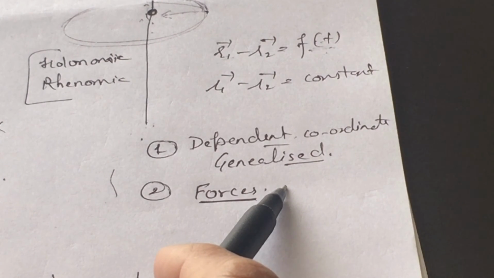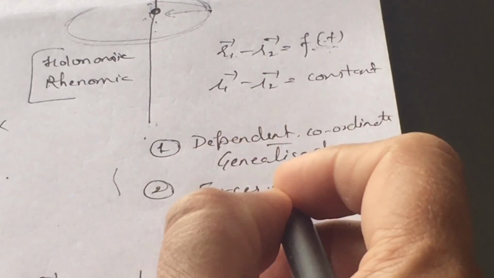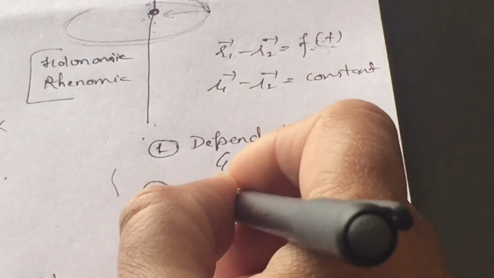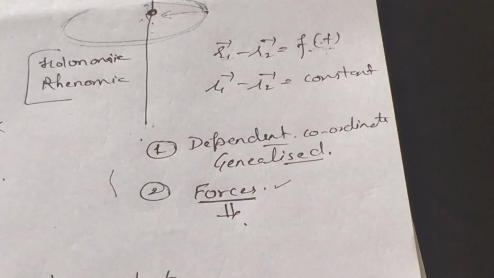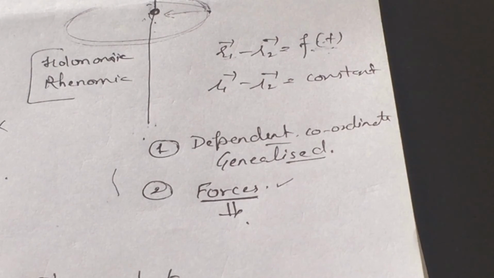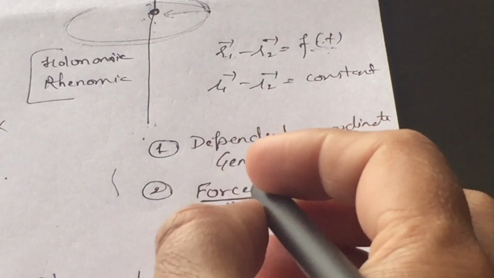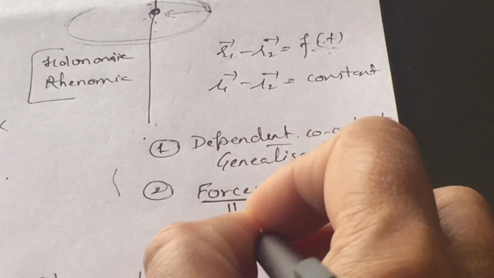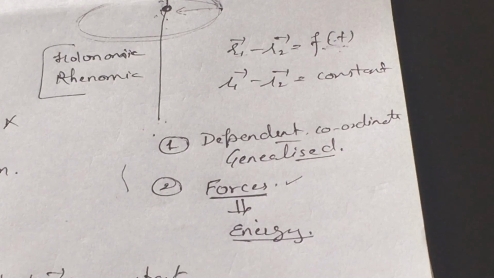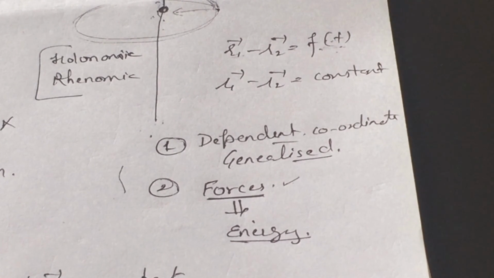Here the forces are not known initially. To overcome this limitation, we don't use equations where forces are required. We use energy, or equations where we can use energy.